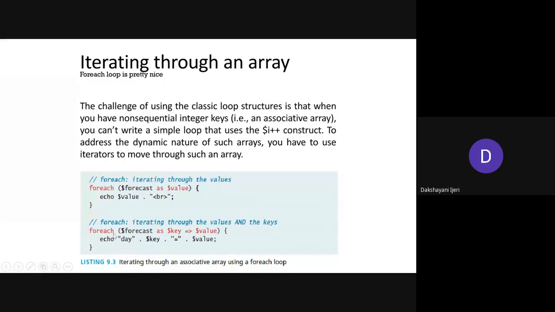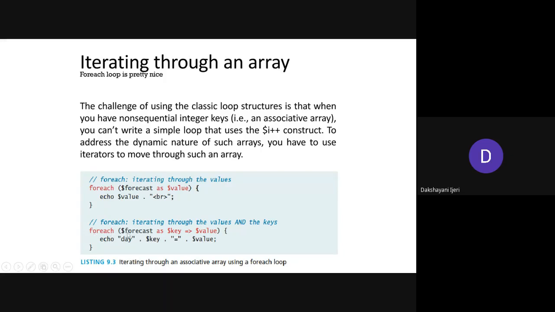Again, use the foreach loop. Keep in mind that whenever you want to access elements where you have explicitly specified the keys as strings, you have to use the foreach loop. Whereas in the other cases, you can simply use the while, do while, or for loop. So if the keys are strings, make sure you use the foreach loop only.